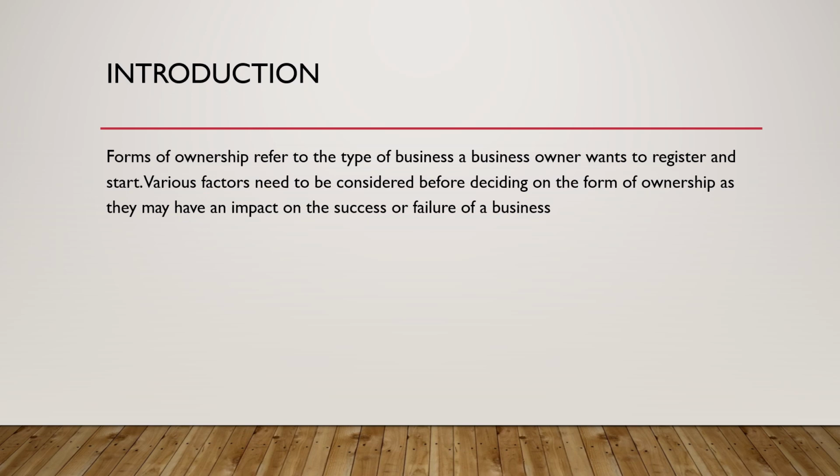We have different types of characteristics. The first characteristic is that it is owned by one person, and another characteristic is that it belongs to the owner. When we say it belongs to the owner, it means that whatever you have inside the salon is yours.